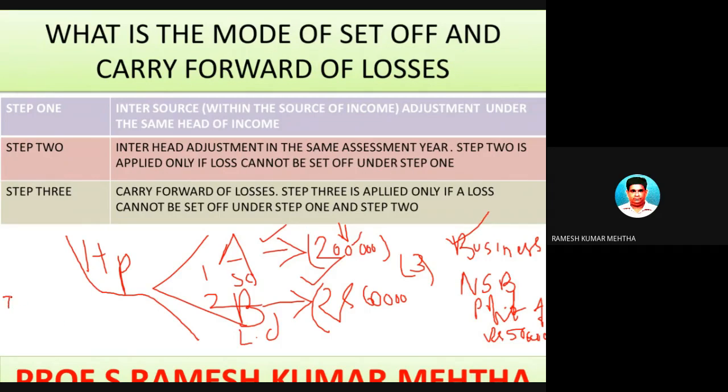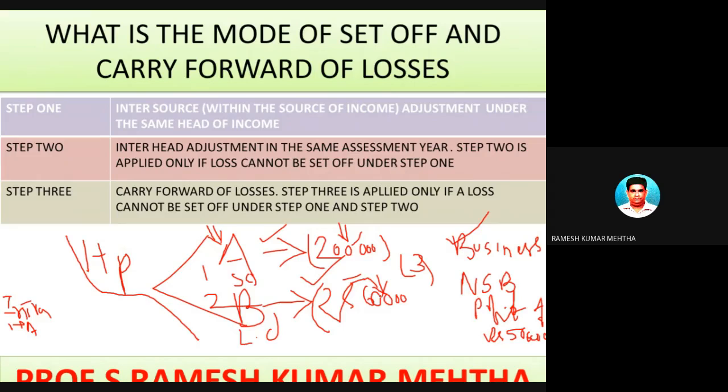The first one is, as already told, that there is an intra-head adjustment which is possible in this case. Means in this case, if you observe, there is a house property income and at the same time there is a house property loss. Under the intra-head adjustment, the house property loss of 2 lakh rupees can be set off against the house property income of 60,000 rupees.